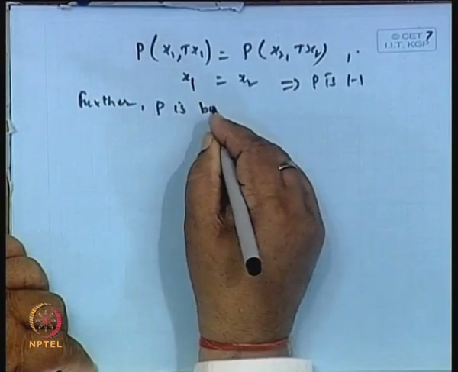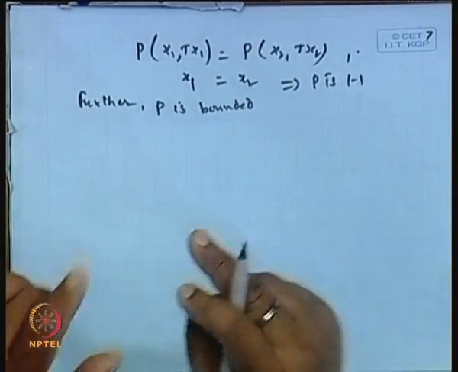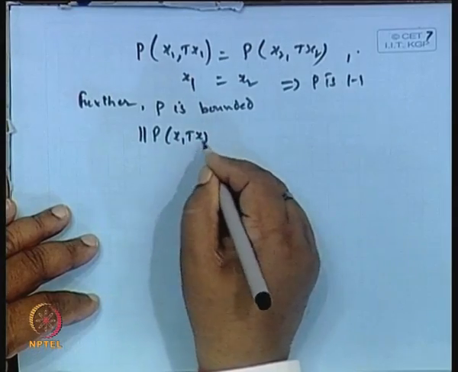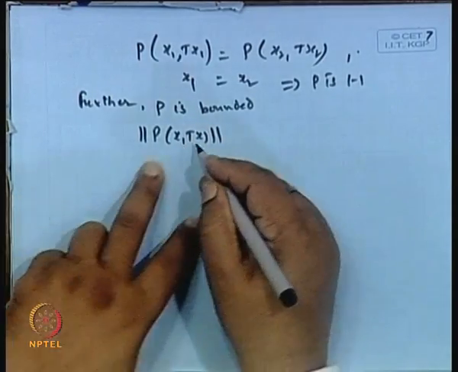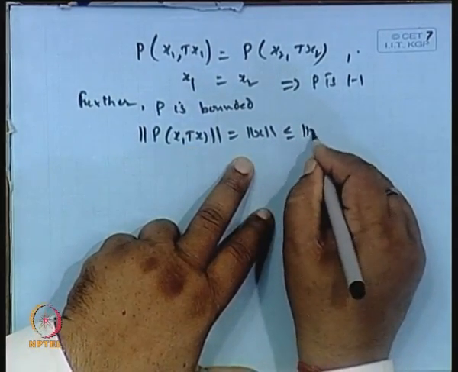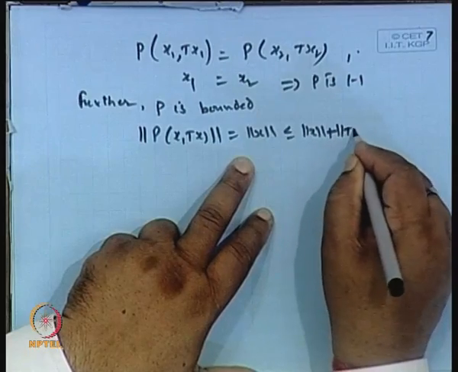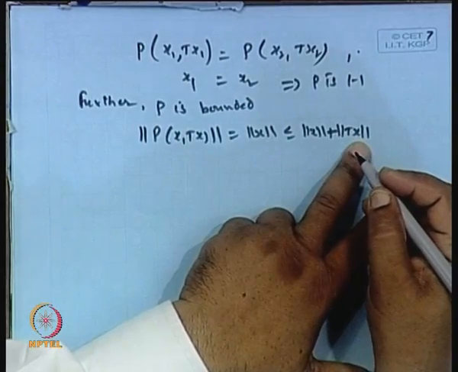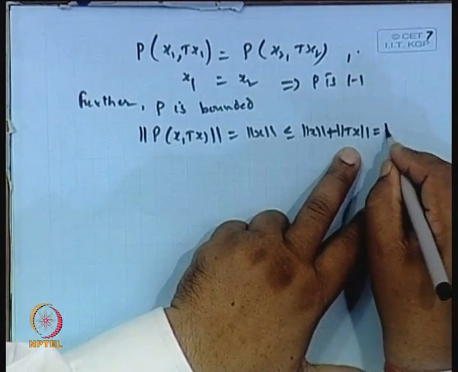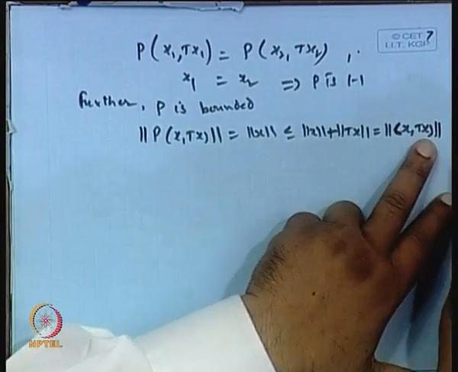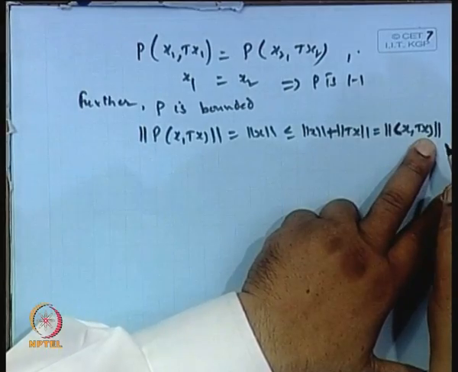P is bounded. Bounded means the norm of this image is less than or equal to a constant times the norm of A. So, consider the norm of the image of this. But what is the norm of P x? This will give norm x, which is less than or equal to norm x plus norm T x. You are adding one more real number here, is it not? But this is equal to the norm of (x, T x) by definition. So, this is the norm of A.